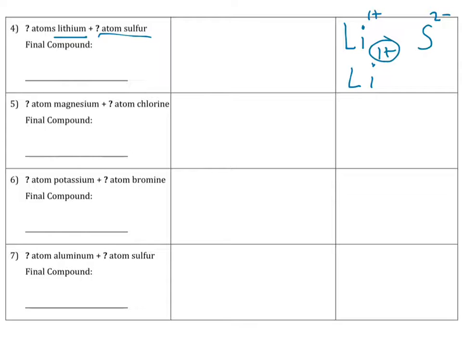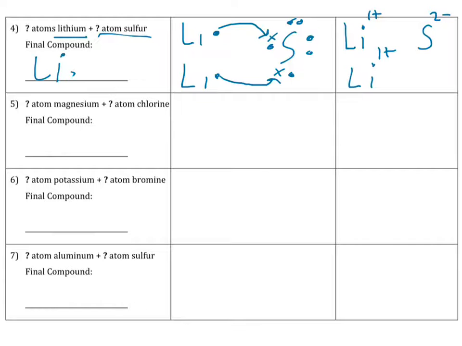Because again, this right here will end up balancing that. And so let's see how that works. We have lithium, which has 1 valence electron. We have sulfur, which has 6 valence electrons. This lithium will lose this, the sulfur will gain it, but the sulfur still wants to gain another one. And so we need a second lithium here to transfer its electron to come here. And so that's how it happens. So the lithium loses its electron to sulfur, and we end up with Li2S.